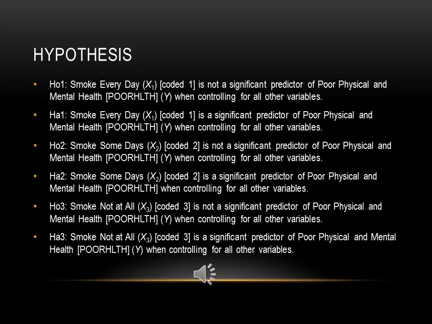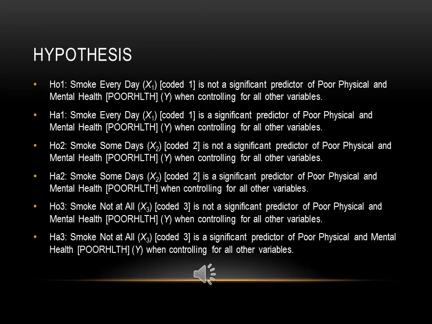Null hypothesis 2. Smoke some days, X2 coded 2, is not a significant predictor of poor physical and mental health, poor health Y, when controlling for all other variables. Alternative hypothesis 2. Smoke some days, X2 coded 2, is a significant predictor of poor physical and mental health, poor health, when controlling for all other variables.